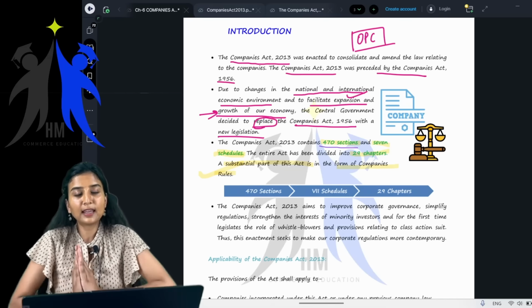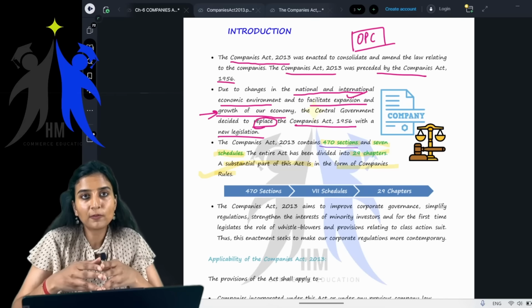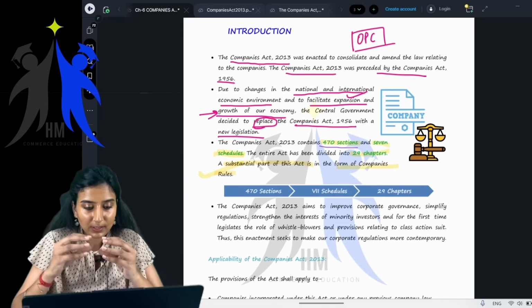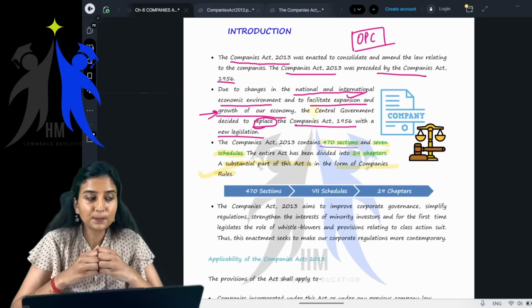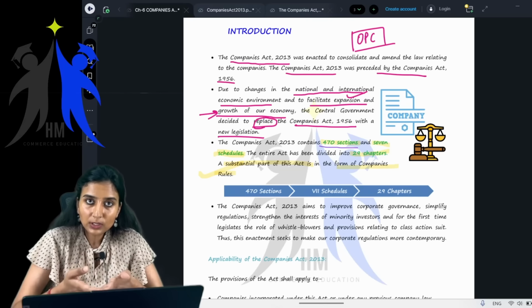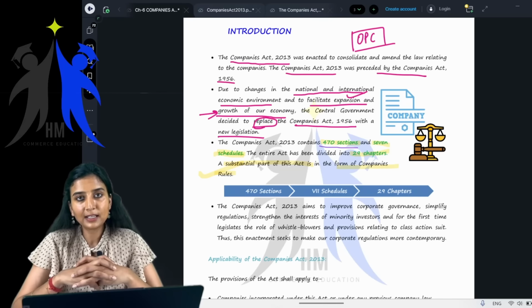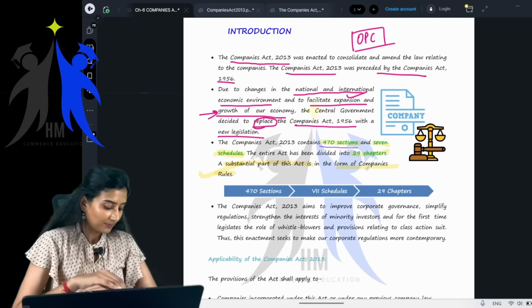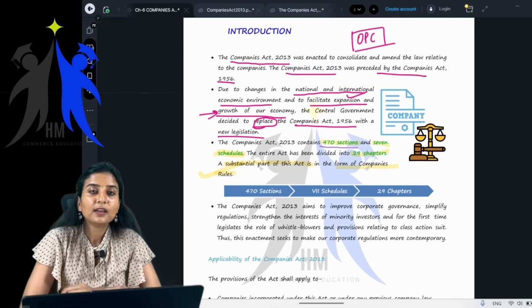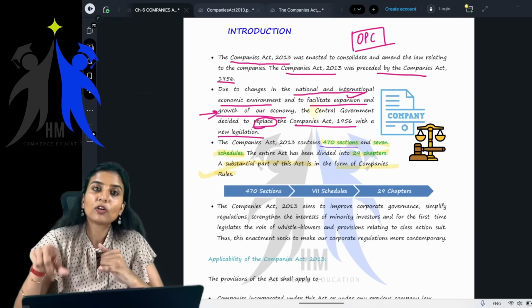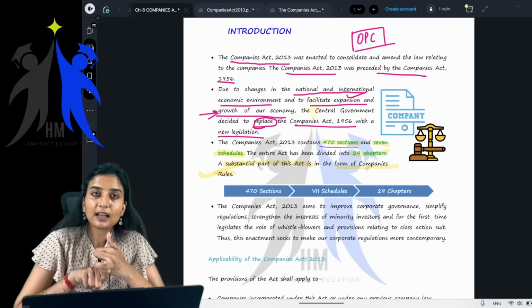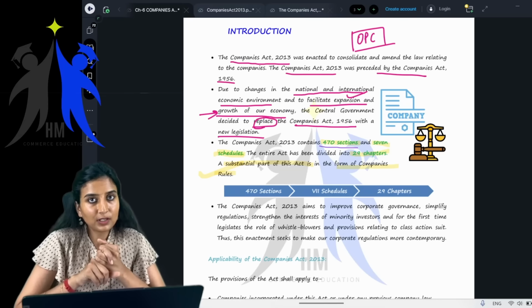That is the reason they introduced a new form of organization called LLPs, that is Limited Liability Partnerships, into the business field, wherein you can start an LLP if you want the combined benefits of both a company and a partnership.